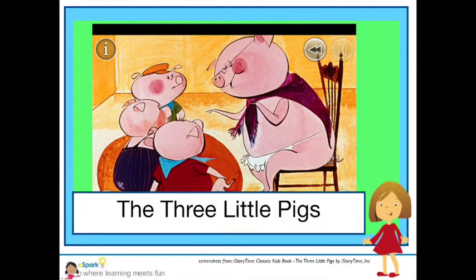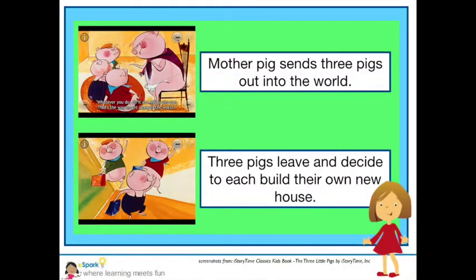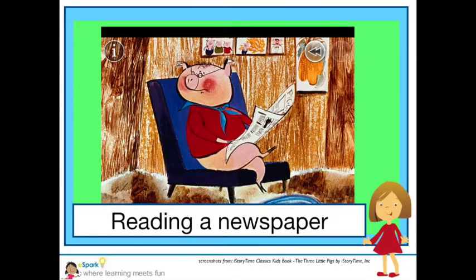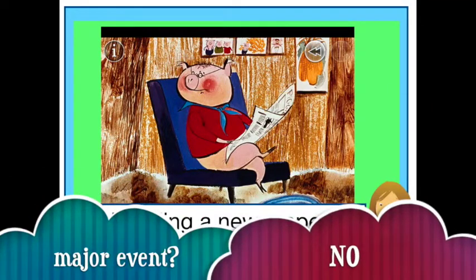We'll use the story of the 3 little pigs. We can say the same thing about major and minor events that we did about major and minor characters. Ask yourself this question. Could this story happen the same way without this event? The story starts with the mother pig sending her pigs out into the world, and they decide to build their own houses. The first pig builds a house of straw, and in this story, when he's done, he reads a newspaper. Reads a newspaper? Do you think that is a major event? Me either. His house is already built, and now he's just enjoying his new home.